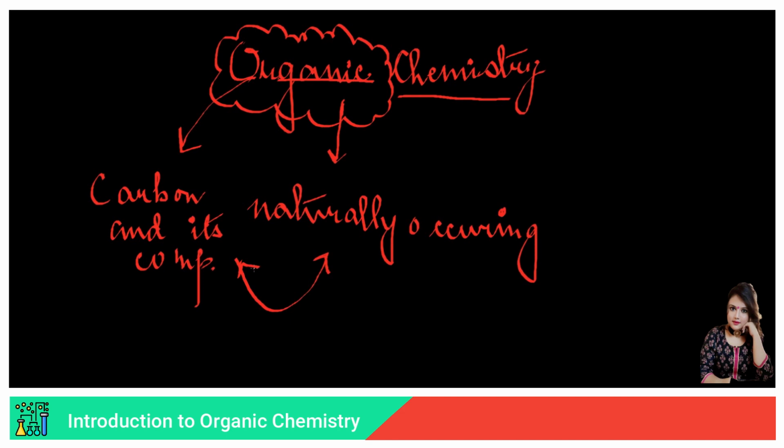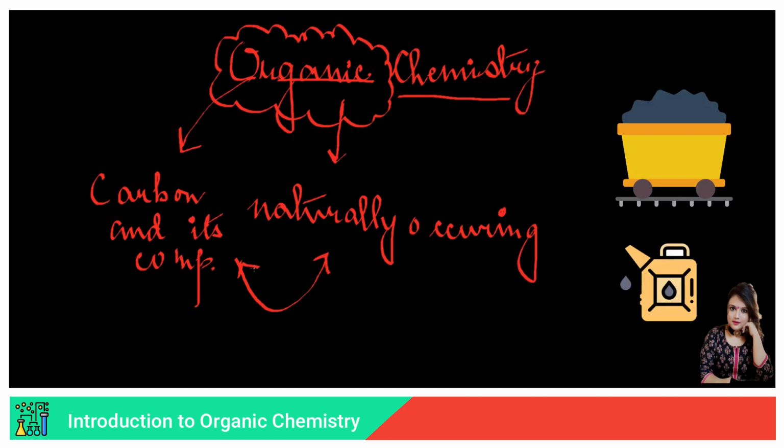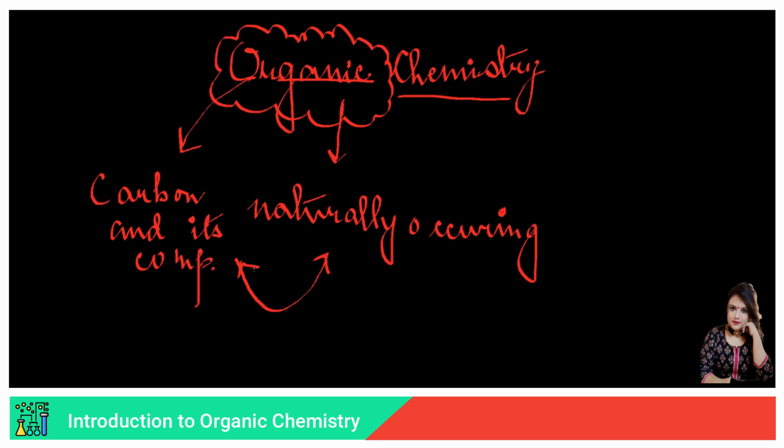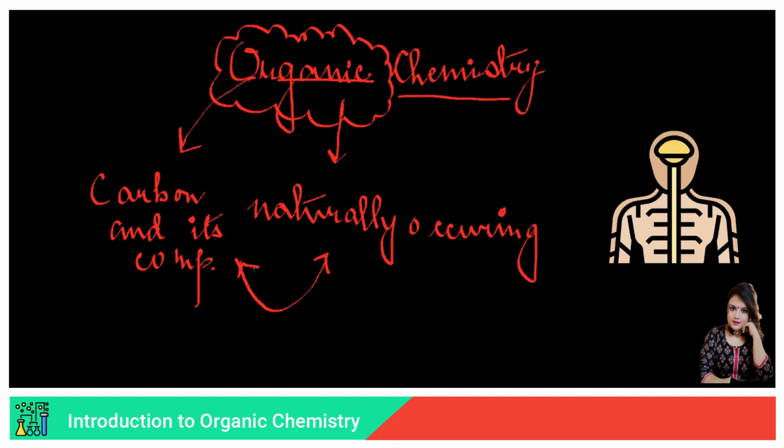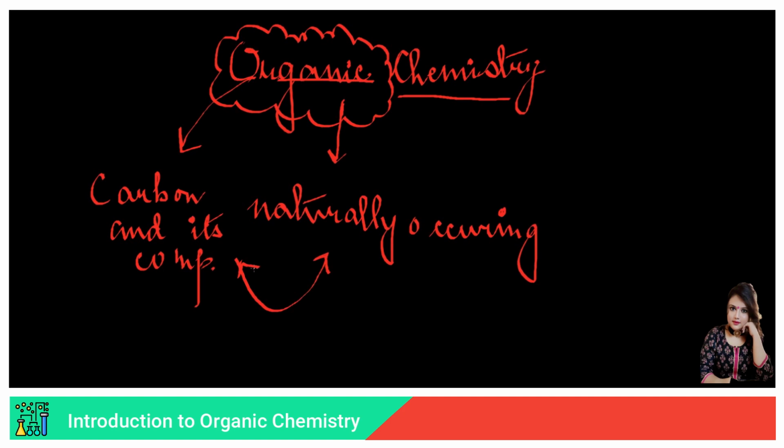Now, how is carbon naturally occurring? See, starting from the non-renewable sources that we have, coal, petroleum and natural gas, their fundamental component is carbon, right? The human body is made up of carbon. Why do I say so?